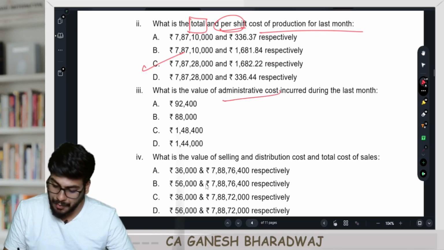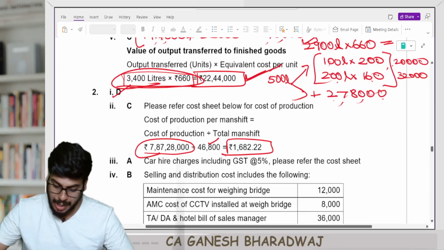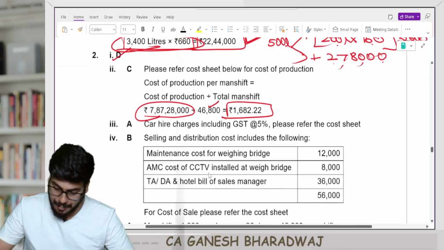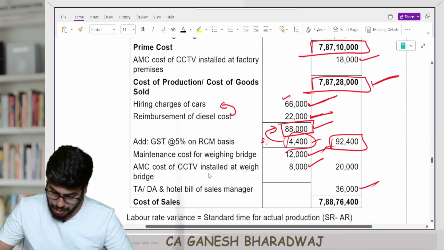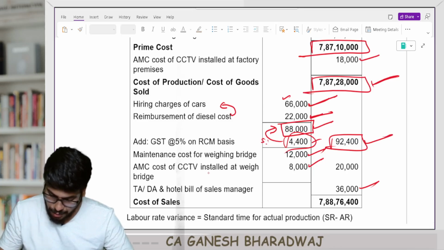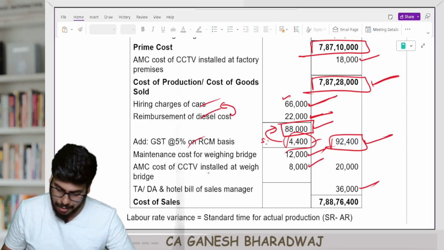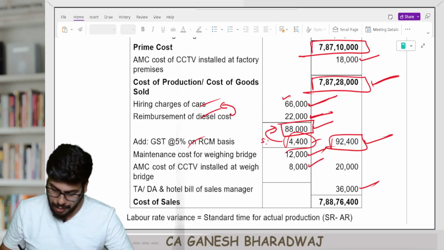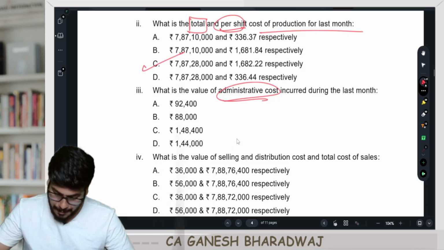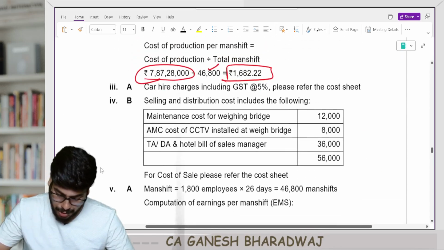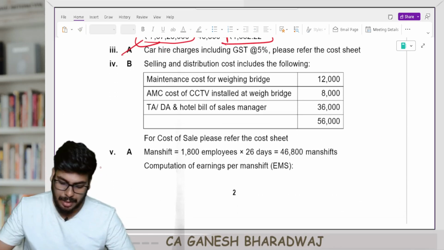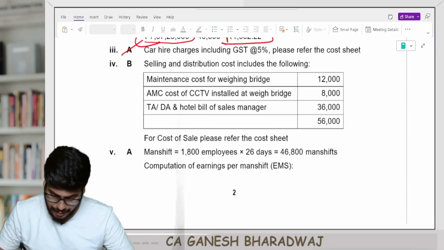What is the value of administrative cost incurred during the last month? So the total administration cost is going to be 92,400. Hiring, reimbursement and your GST on that. It's going to be 92,400, right? So that's what has been mentioned here as A. Clear with this? Next, guys.